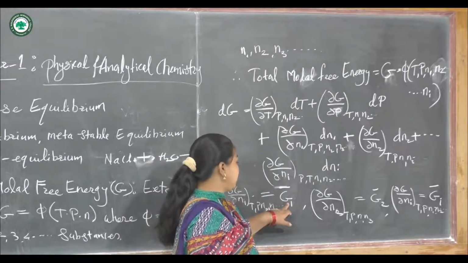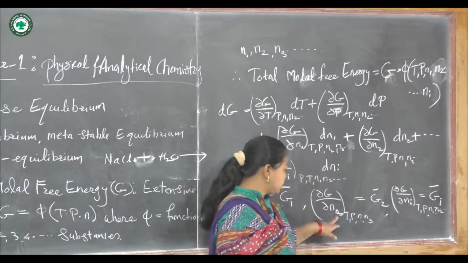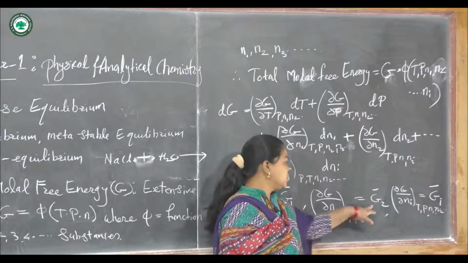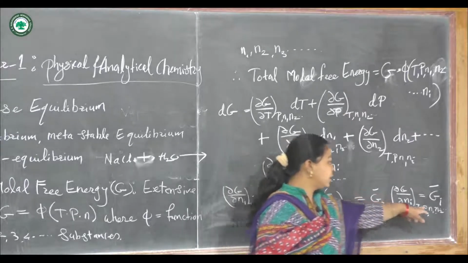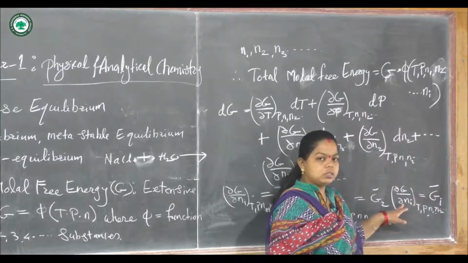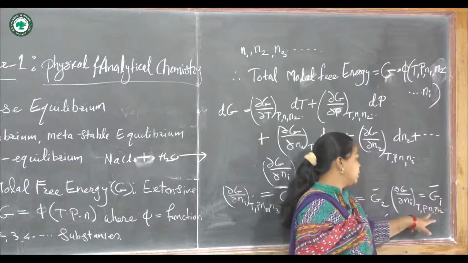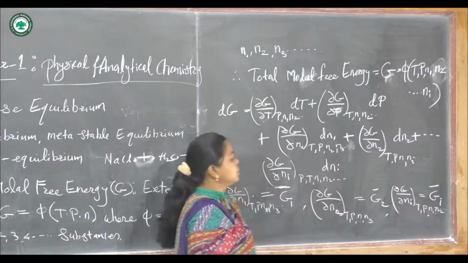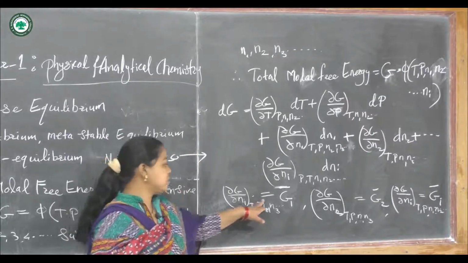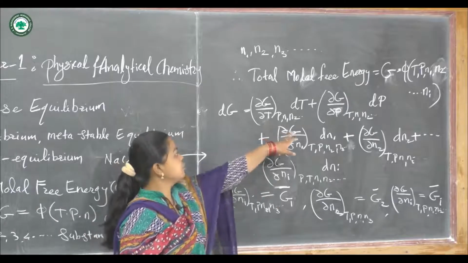If we write this as G1 bar, then the change with respect to the moles of the second substance is G2 bar, and accordingly the change with respect to the concentration of the ith substance equals Gi bar. So now we can substitute these values G1 bar, G2 bar and Gi bar in this equation.